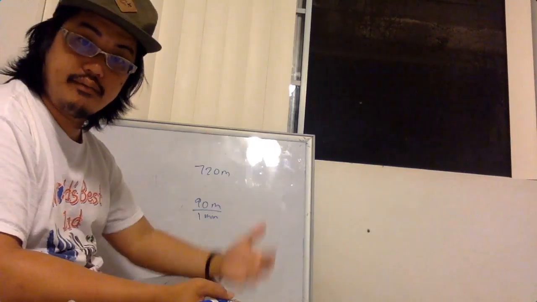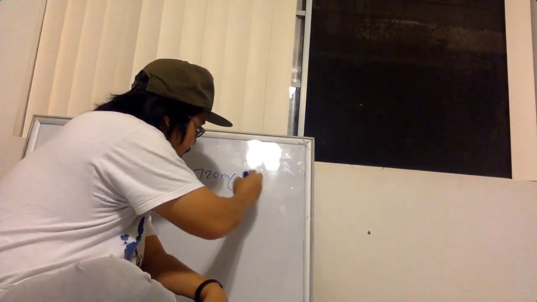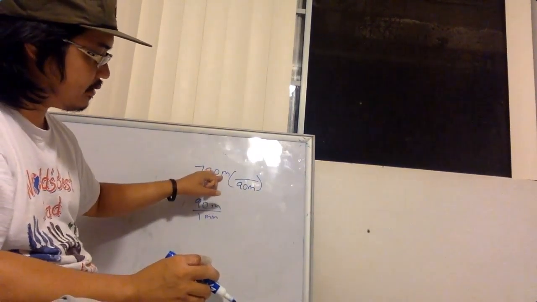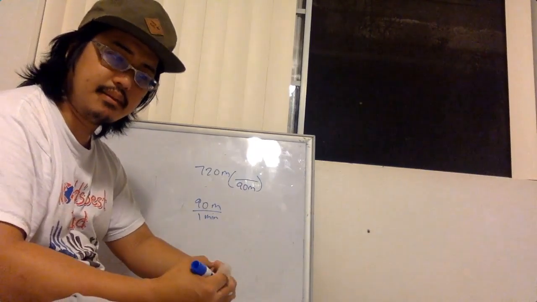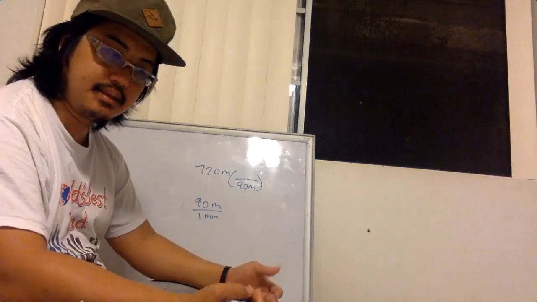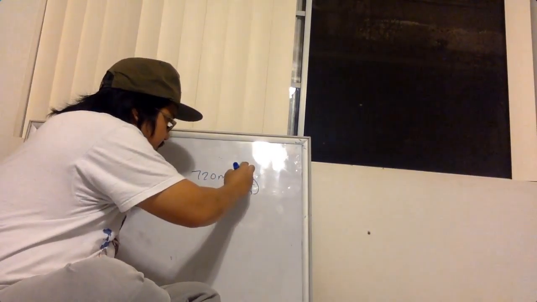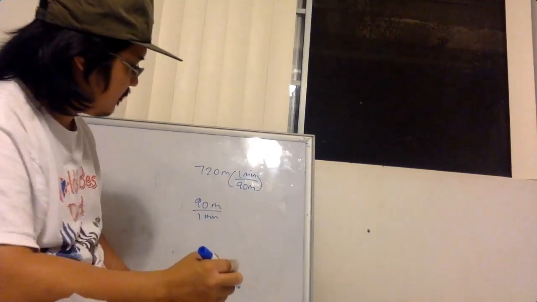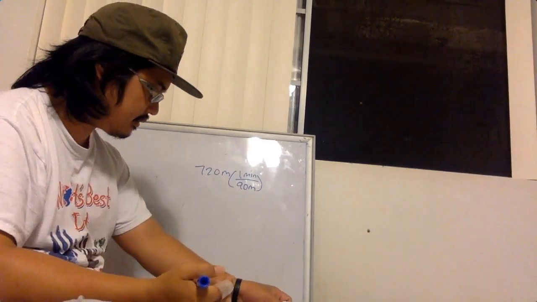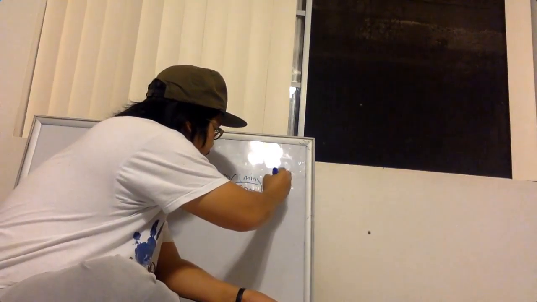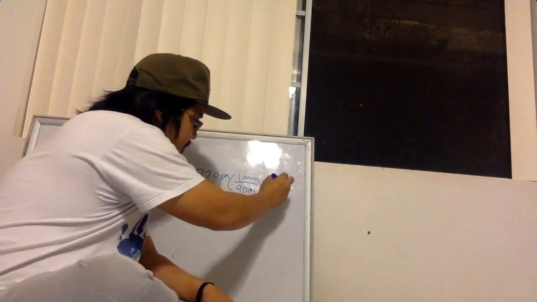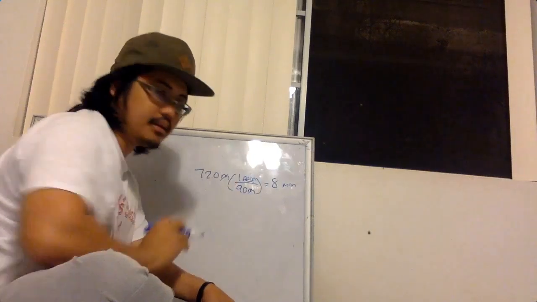I'm going to choose the inverse. The reason being is because I want the meters here to cancel out with the meters here, because they were asking how long did it take. I want my answer to be in minutes. What is 720 divided by 90? Well, that's pretty easy, I think. That's just 8, isn't it? What are the units? Okay, well, this meters cancels out with that meters, and I'm left with minutes. See? That minutes right there.